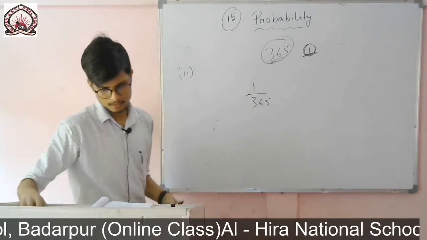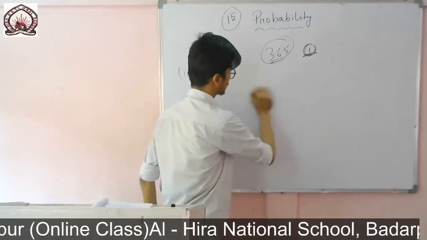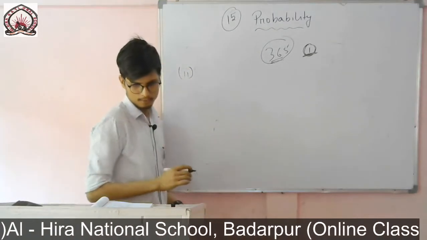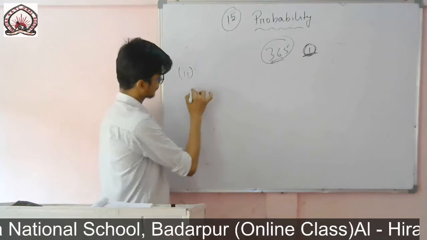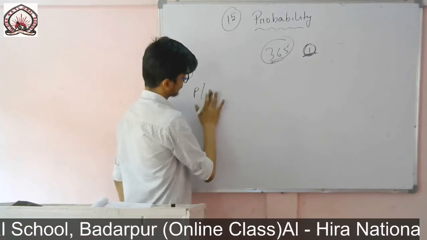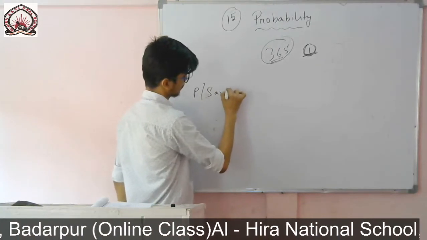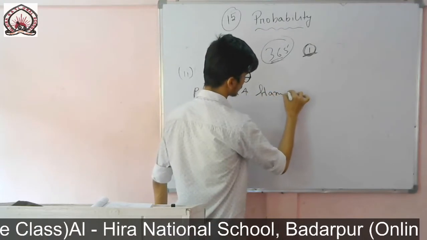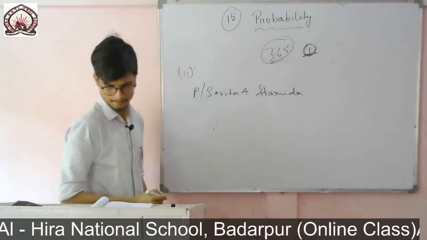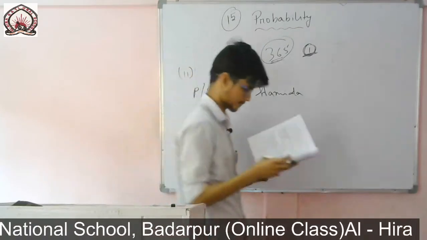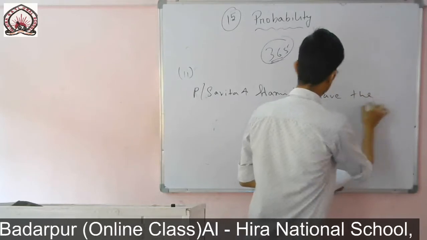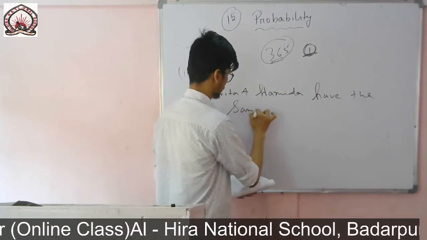Or we can use that formula, probability of E plus probability of not E equals 1. So earlier we have found, so it is written, the probability that they have the same birthday.